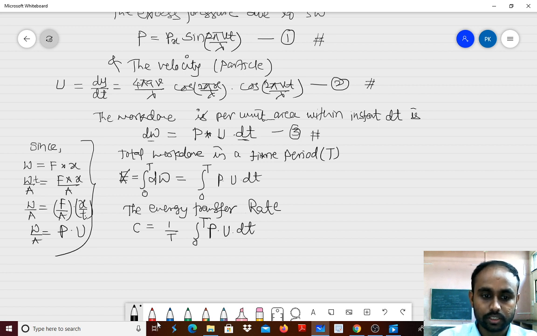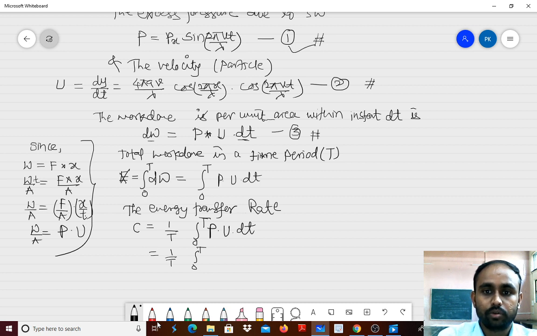Let us find this rate, and then we will conclude finally whether energy is transferred through our stationary wave or not. So 1 by T, integration 0 to T as it is. What is p? P from equation 1.